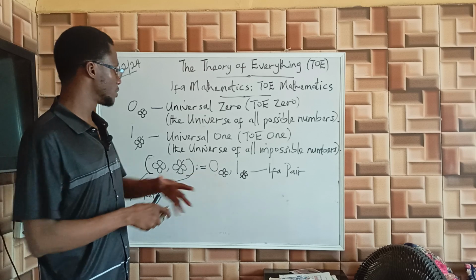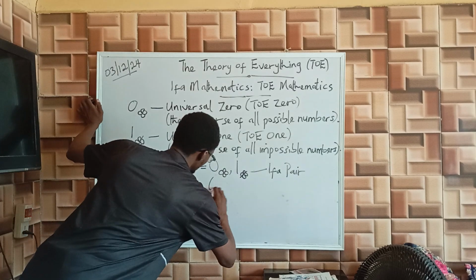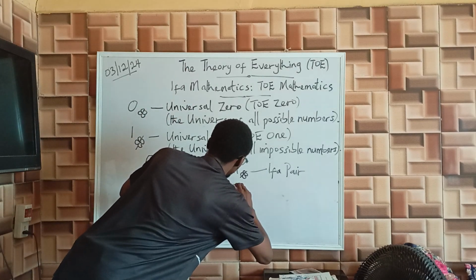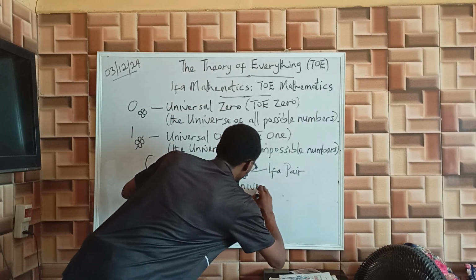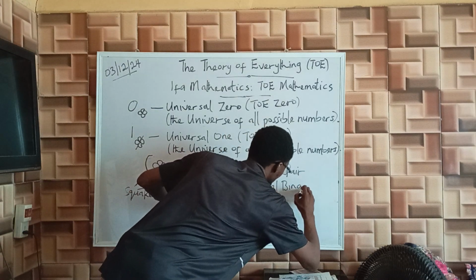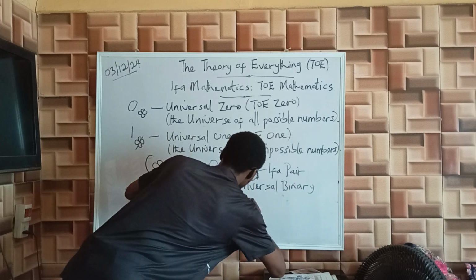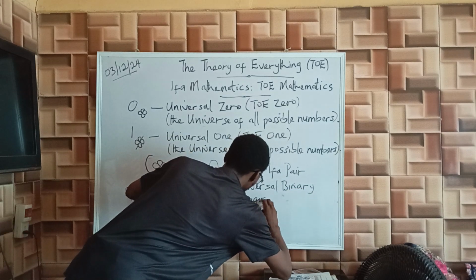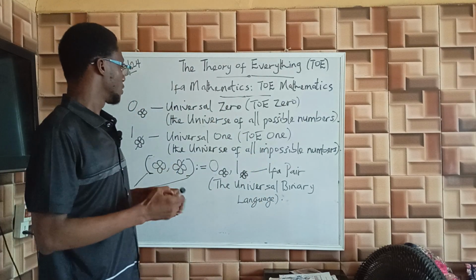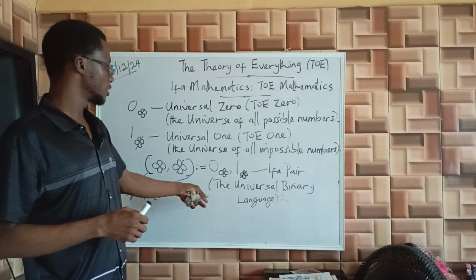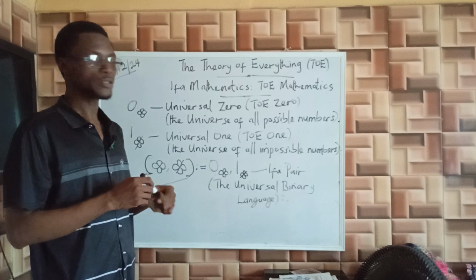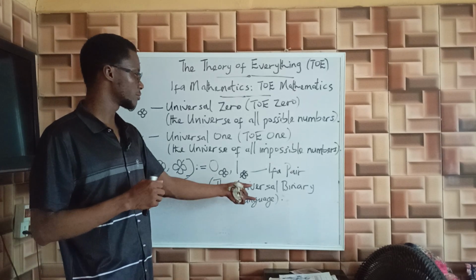Now, this is a universal binary language that we use to express all elements of nature in the theory. This is the language of the theories. It is also called Ifa language, theory language, or CN language.